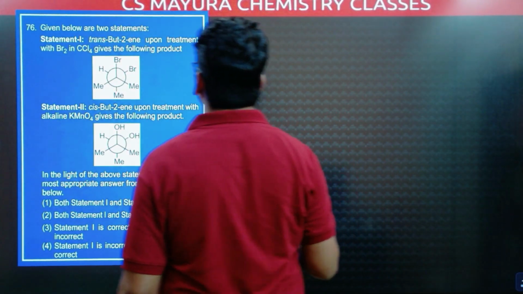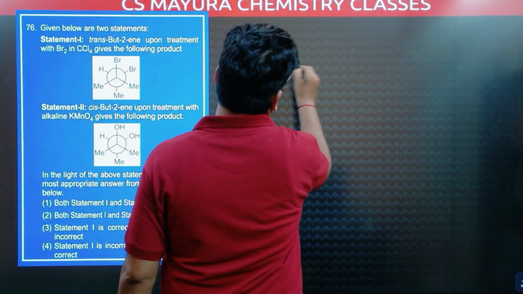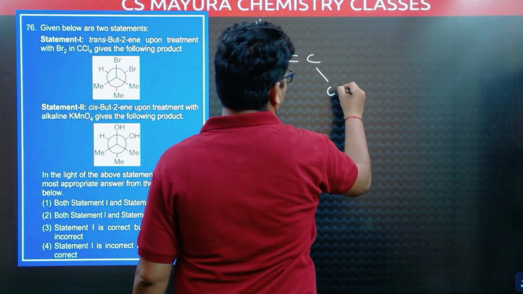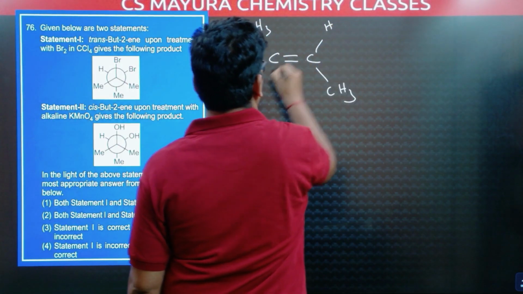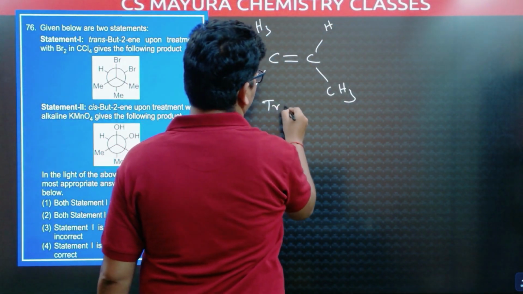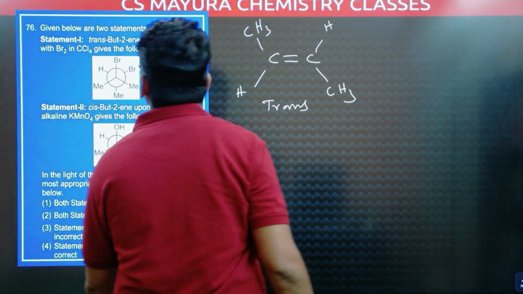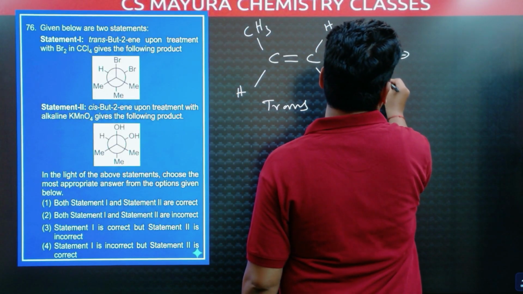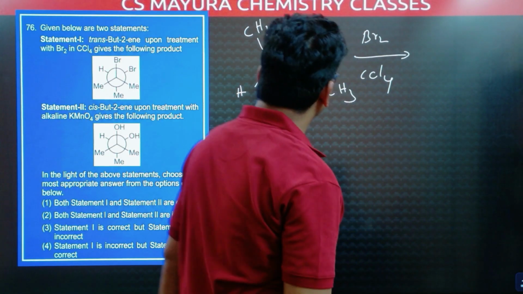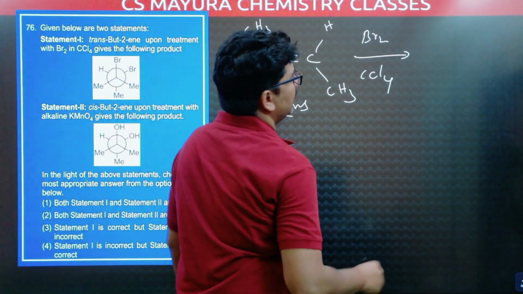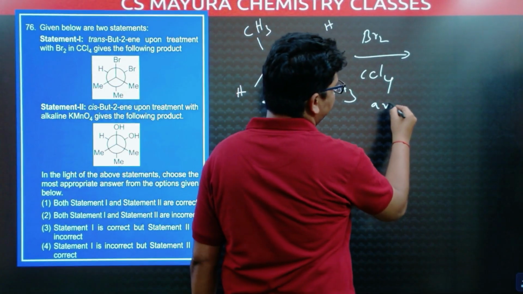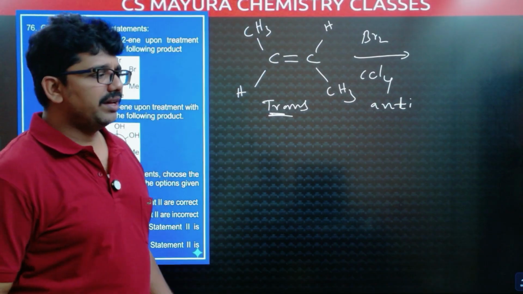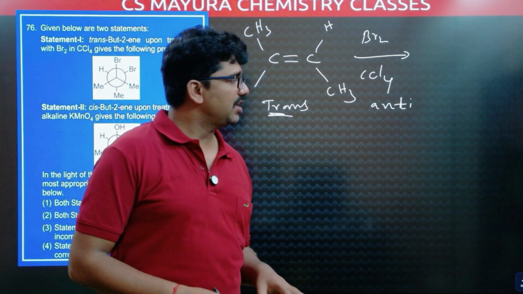Trans-but-2-ene, C double bond C, CH3, CH3, H, H. This is trans. This is treated with bromine and CCl4. Very important concept. This is trans. Addition of bromine is anti-addition. Most of the additions are anti. Very few are syn.